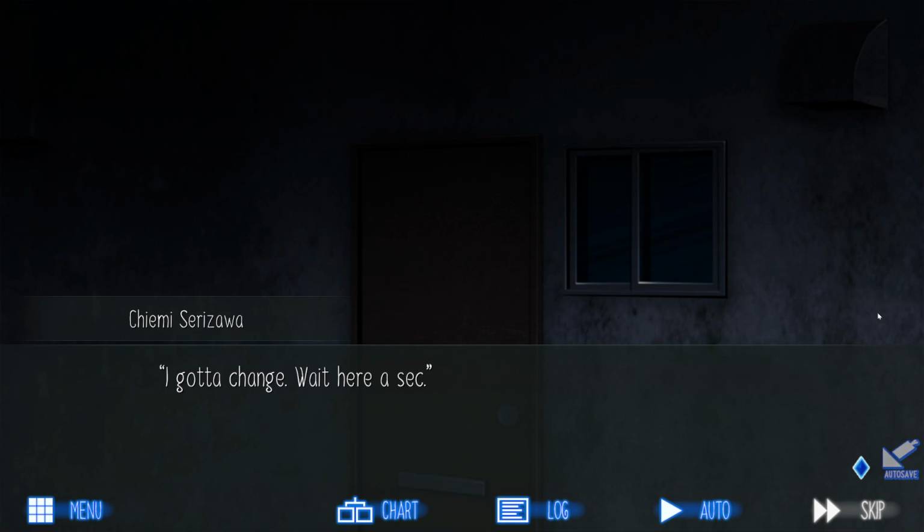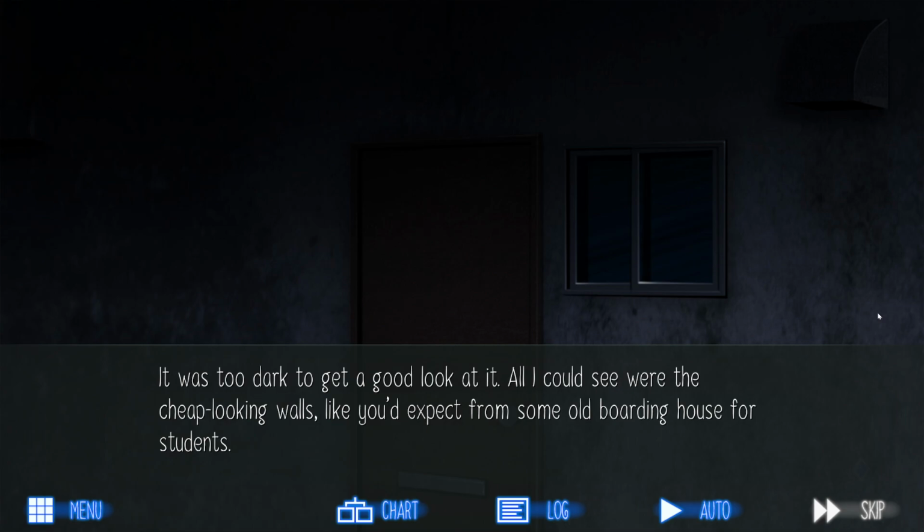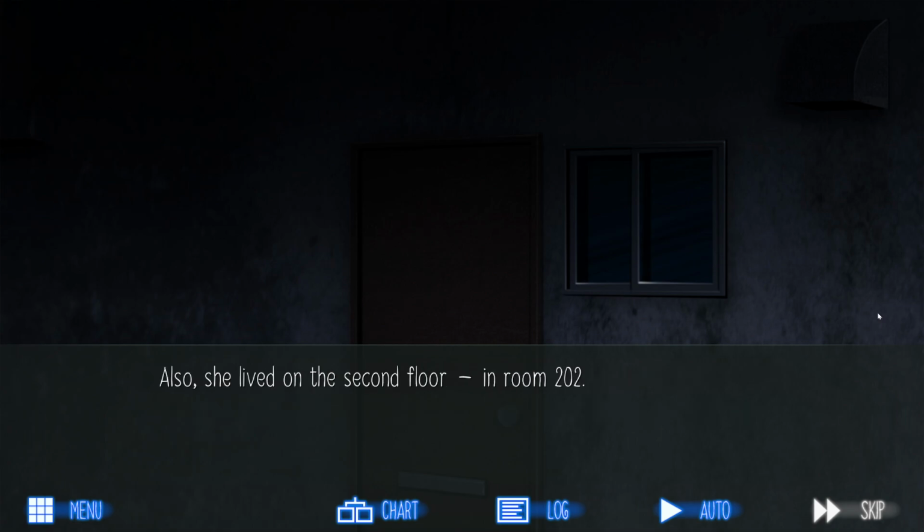I gotta change. Wait here a sec. And so I did just that. Given this was a mountain settlement, I'd expected some old wooden house, but she actually lived in an apartment block. It was too dark to get a good look at it. All I could see were the cheap-looking walls, like you'd expect from some old boarding house for students. Also, she lived on the second floor in room 202.